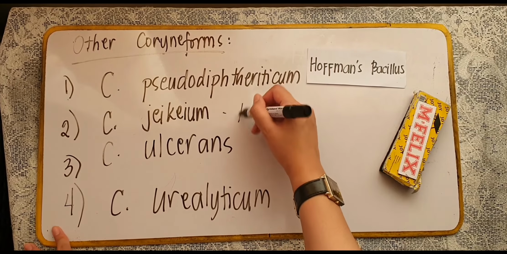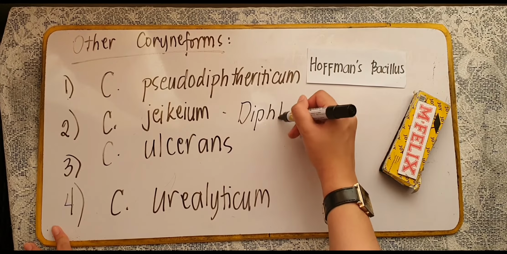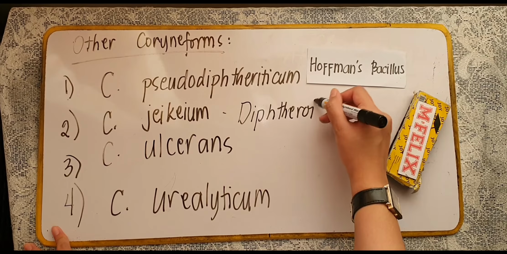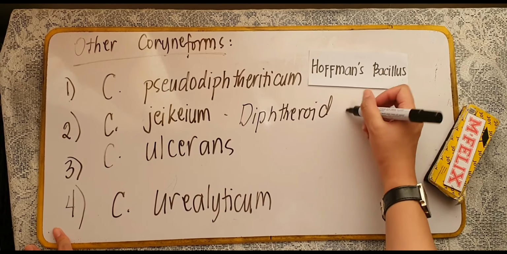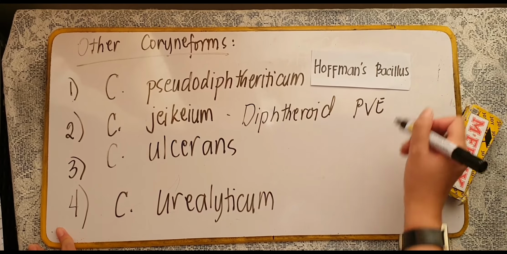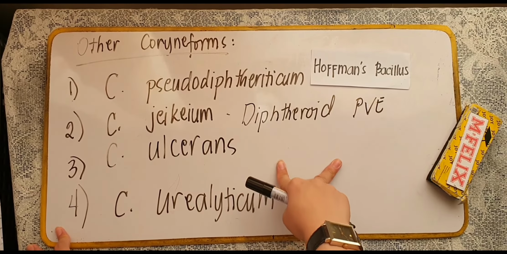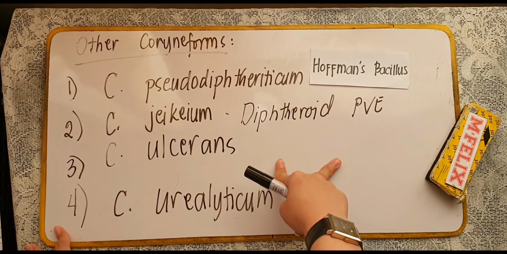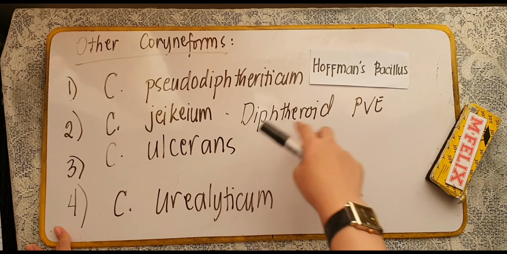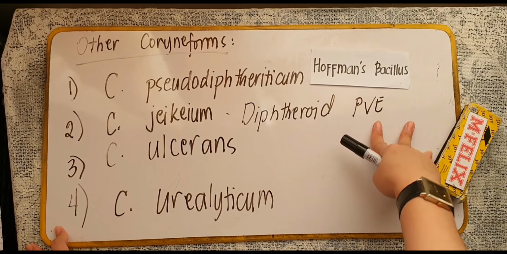Now, they are the most common cause of diphtheroid prosthetic valve endocarditis.